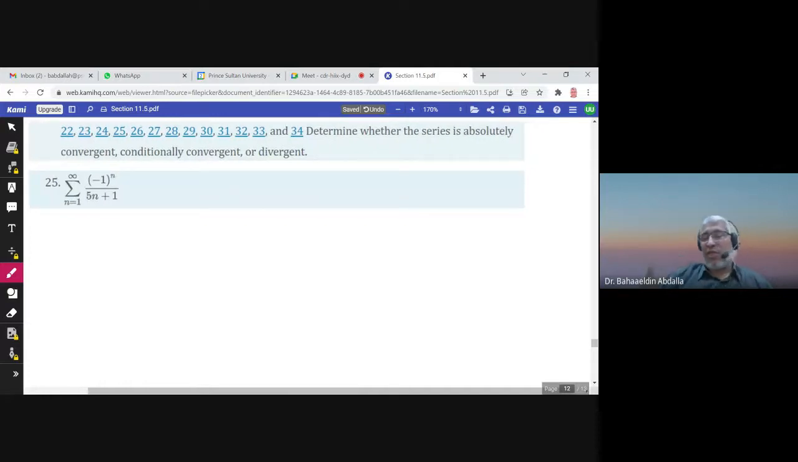Some exercises: determine whether the series is absolutely convergent, conditionally convergent, or divergent. Immediately we consider this is an, the summation of the absolute value of an. It is 1 over 5n plus 1. Now these terms are positive. We have a series with positive terms.